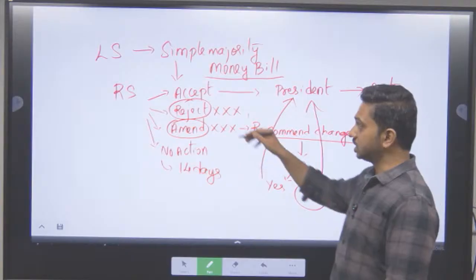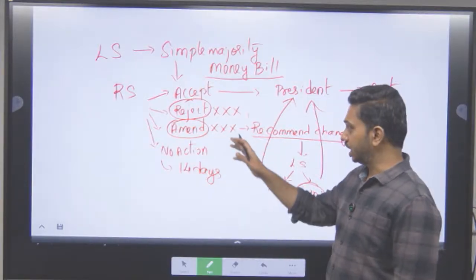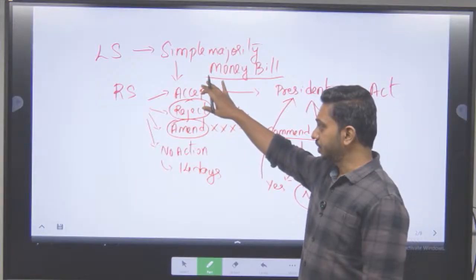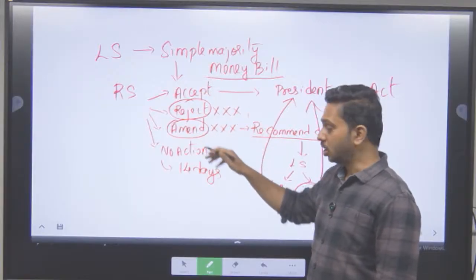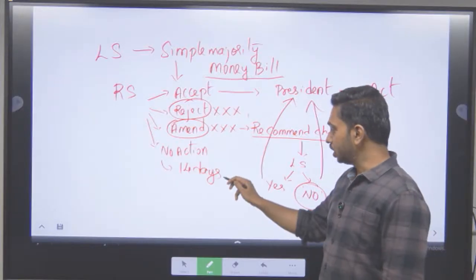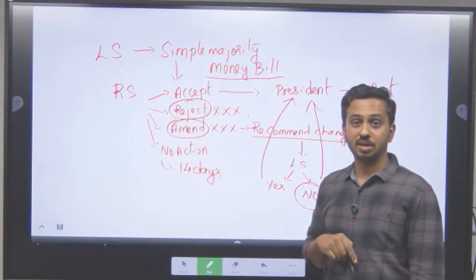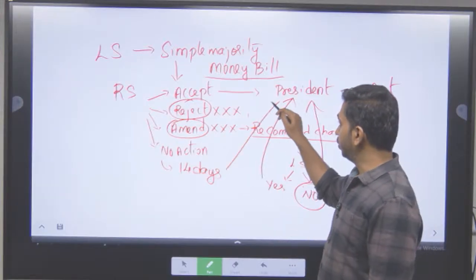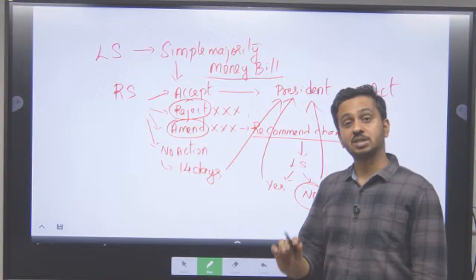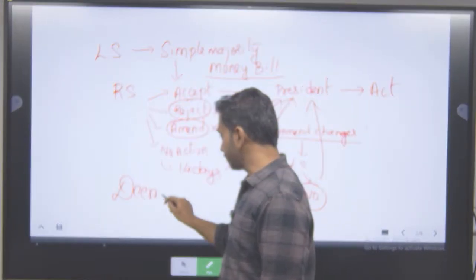मतलब राज्य सभा का कोई विशेष power नहीं. They can either accept it or suggest amendments or stop it for 14 days. Other than that, on the 15th day, what will happen? If the Rajya Sabha is not taking any action on it, it is still going to go to the President. Because it says that deemed to have been passed.